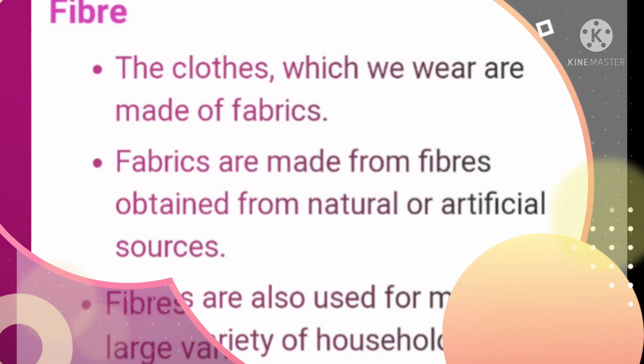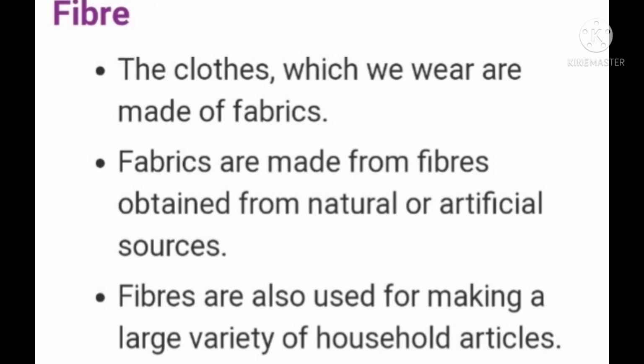Firstly, we will see what fibers are. The clothes which we wear are made up of fabrics. Fabrics are made from fibers obtained from natural or artificial sources. Fibers are also used for making a variety of household articles. Fibers are very minute, small strands. When these fibers are bundled, they form yarn. Yarns are the bigger threads, and when yarns are bundled, they form a fabric. From that fabric, different types of clothes are woven.